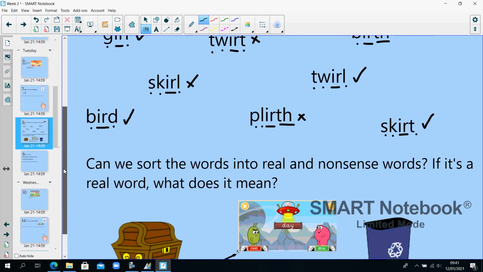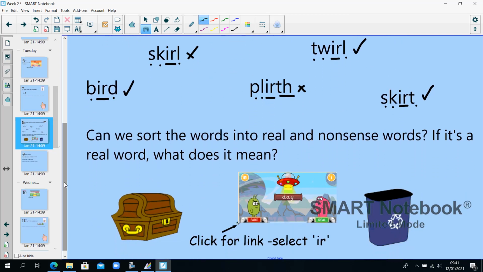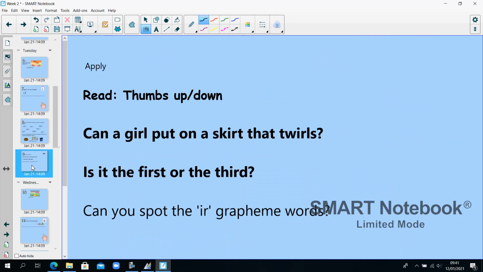Again, you can go to Phonics Play, Buried Treasure, or to Odd and Bob to practice words with the sound in, spelled IR, practicing and sorting them into real and nonsense words. Right, I want you to think. Are these yes, thumbs up, or no, thumbs down sentences? Can a girl put on a skirt that twirls? Yes or no? Thumbs up, thumbs down?